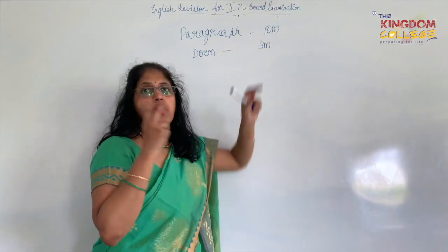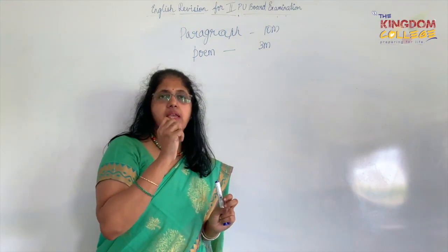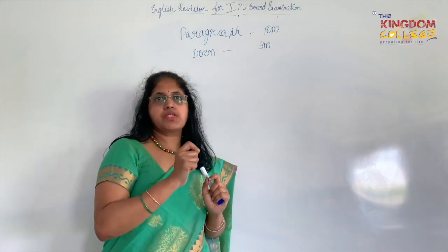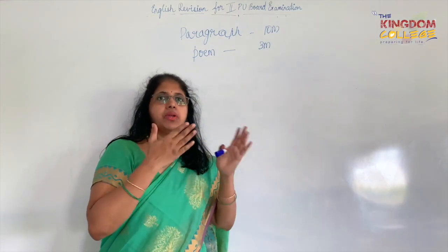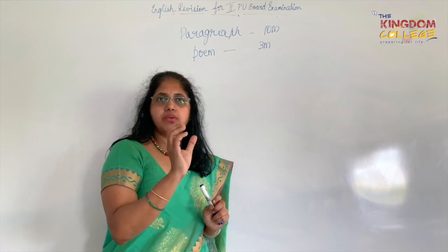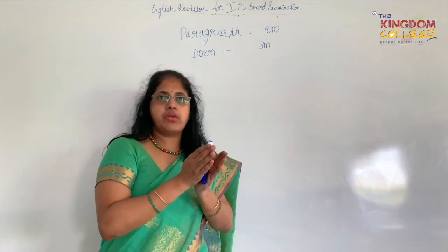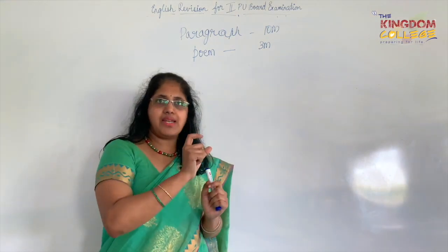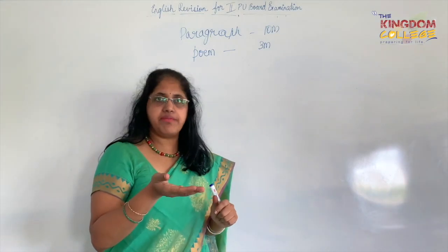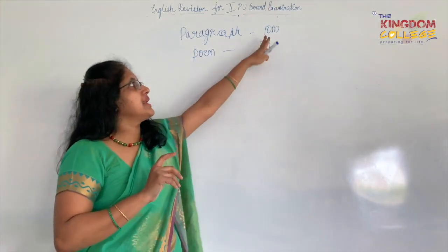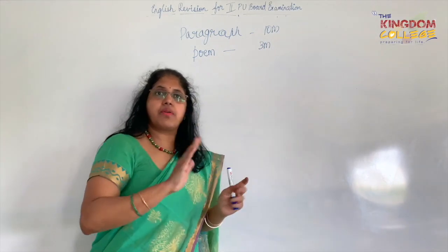Here out of 10, 2 questions will be a little away from that. It's a bit of knowledge seeking. One is the prefix you need to use to make it an opposite. The other one is the noun form, like T-I-O-N, S-I-O-N, M-E-N-T. Those kinds of words you will have to change. Or you will have to identify whether a verb or a noun should go in, like threat or threatened. According to the sentence, what's the word that can fit in. So only 2. If those 2 are challenging for you, at least 8 you should score, which is a direct answer from the passage.